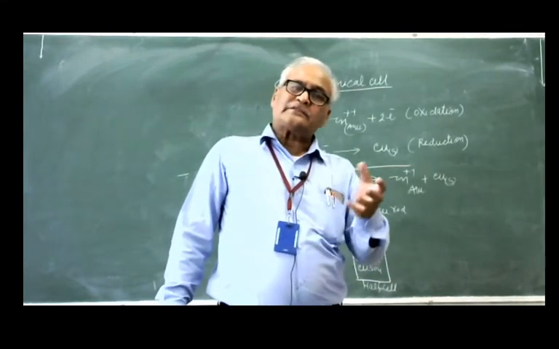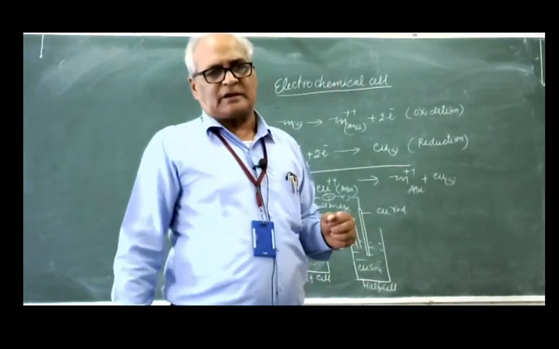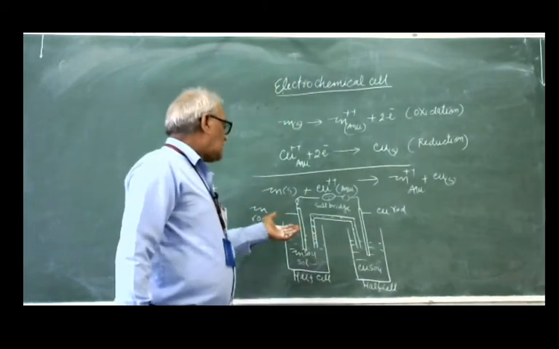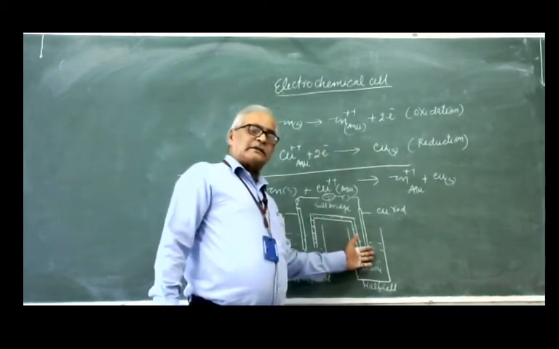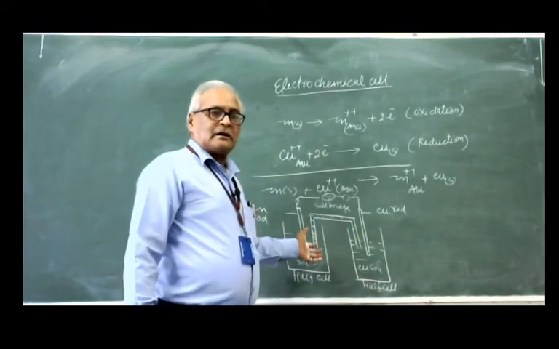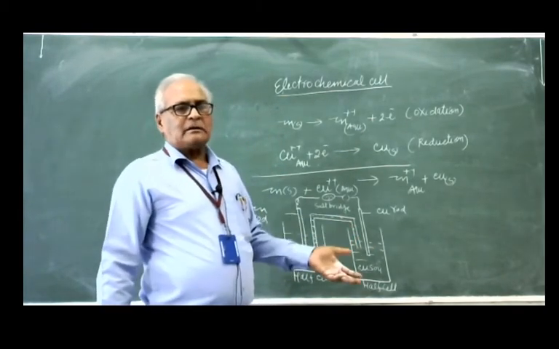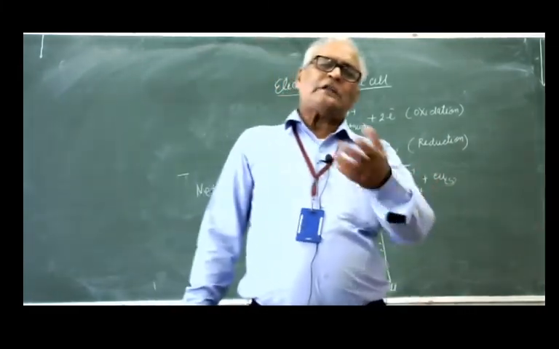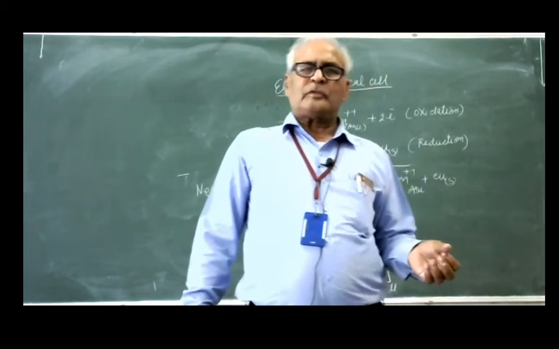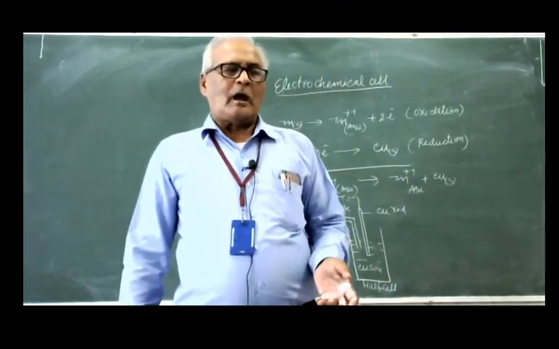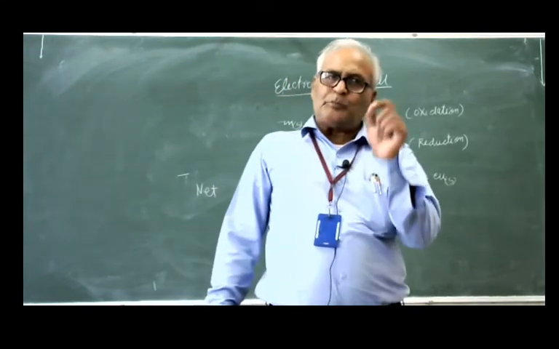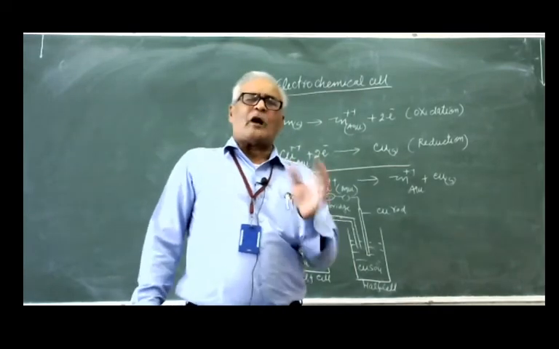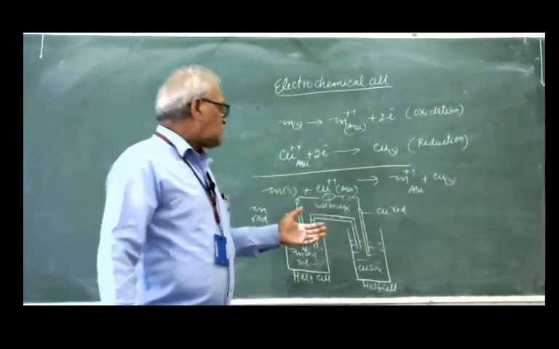Why is the Daniell cell a particular galvanic cell? There are so many galvanic cells. You can take zinc, tin, iron, lead. So many types of electrodes can be prepared, and all these cells are known as galvanic cells. But a very simple example which is known to everybody is the Daniell cell, a very common galvanic cell.